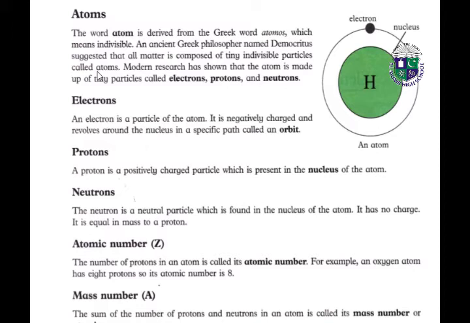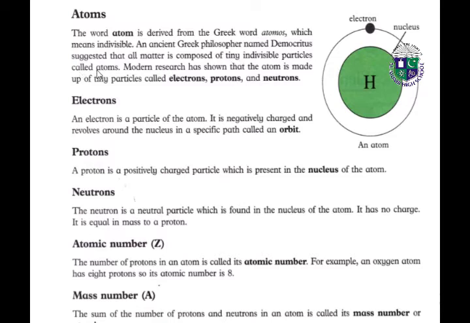So it is about the atom, or the proper definition of atom.